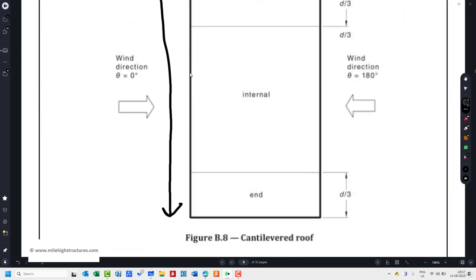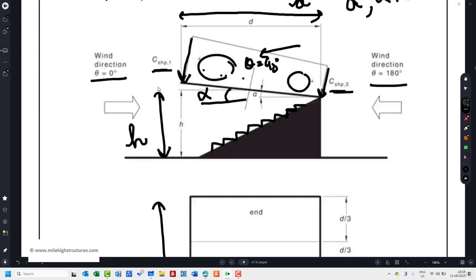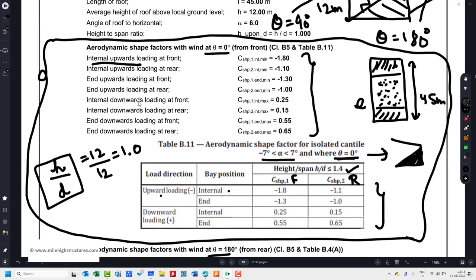So in here also you can see the picture. Cshp1 we are talking about the front, Cshp2 we are talking about the rear. Why? Because if the span of the roof is quite large, we cannot say that wind shall have the same load on this part and this part. Here also you can see that it is a little bit higher and it is a little bit lower. So that is the practical application of the wind load.